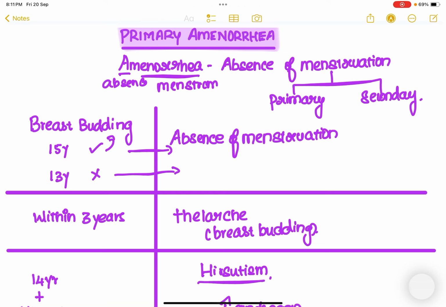And secondary amenorrhea means a female who has previously been menstruating normally, but now she hasn't experienced any menstruation for a period of about 3 months, or 90 days. Since she had menstruation previously, she is a case of secondary amenorrhea. Whereas in primary amenorrhea, a female hasn't experienced any menstruation at all.